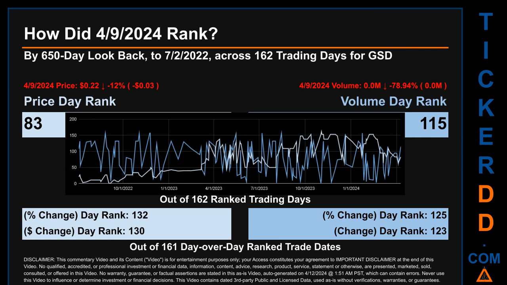The price's day-over-day percentage change, dropping minus 12% on the 9th of April 2024, had a day rank of 132 while its dollar difference of minus 3 cents had a rank of 130 when compared day over day across 161 trading days. Volume's percentage change and difference were ranked respectively at 125 and 123.